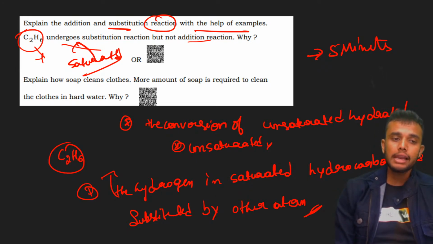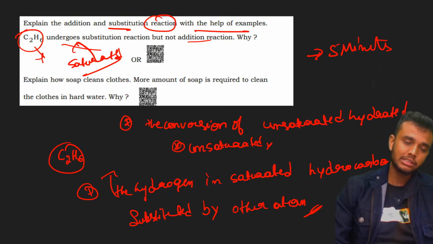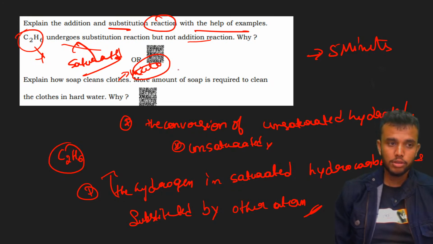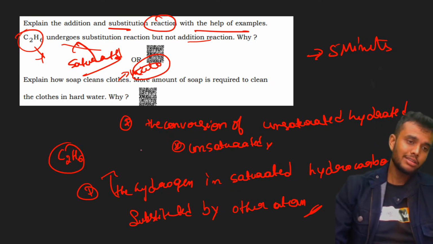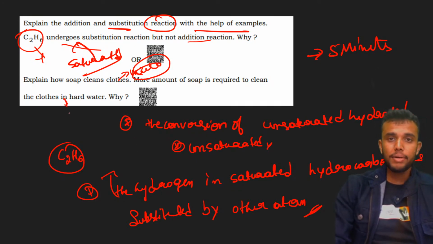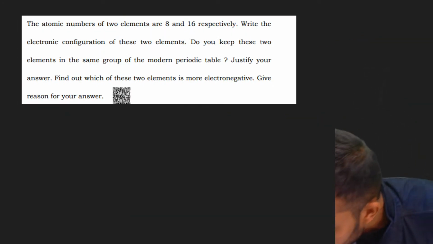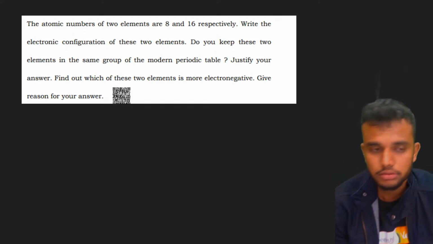Explain how soap cleans clothes. It cleans clothes by using micelle formation. We already know, right? More amount of soap is required to clean the cloth because soap forms a precipitate with calcium and magnesium in hard water. That's why we are already familiar. Next question, students. Any doubt?